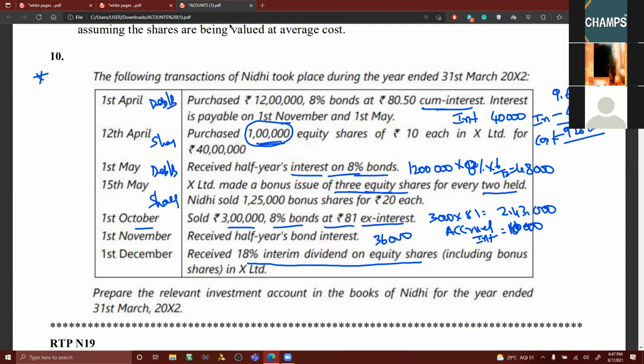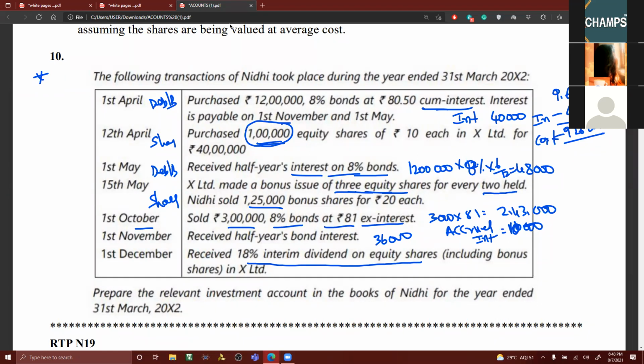4,50,000. Is there any sale of shares, my dear friends? Yes, sir. Nidhi has sold bonus shares. When has that been sold? 15th May. When has the dividend been declared? 1st December. So now you can see, Nidhi sold 1,25,000. What is the actual bonus shares that have been offered? 1,50,000. How much has been sold? 1,25,000.